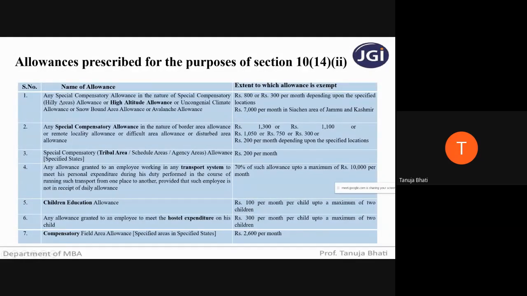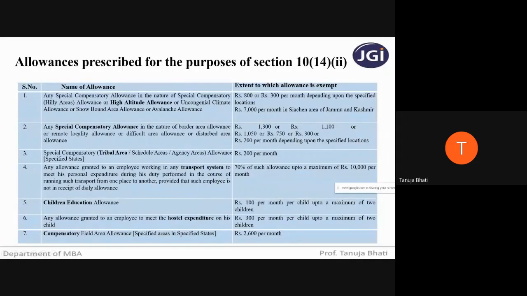If it is a special compensatory allowance in the nature of high altitude allowance, congenial climate allowance, snow bound area allowance or avalanche allowance, then the exemption is rupees 800 or rupees 300 per month depending upon the specified location, and rupees 7,000 per month in Siachen area of Jammu and Kashmir. Okay, you just need to remember this.